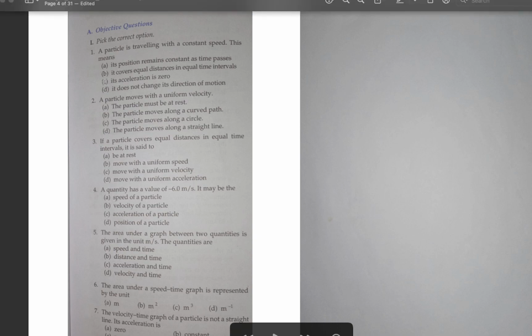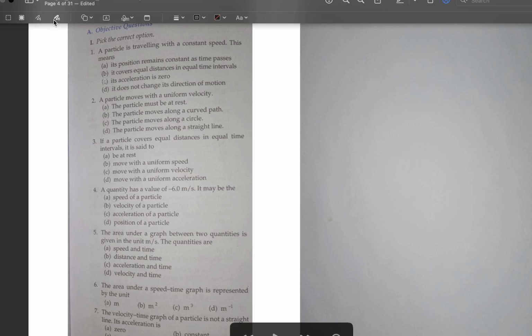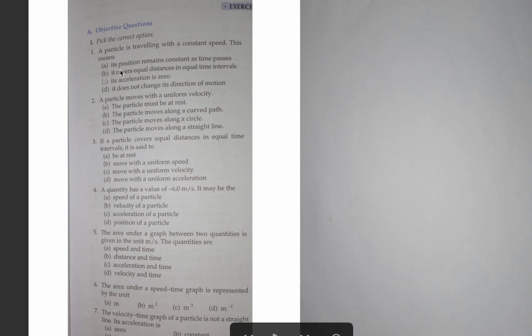Objective questions, pick the correct option. A particle is moving with a constant speed.